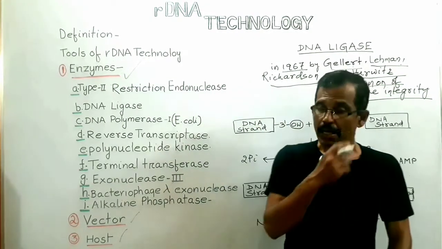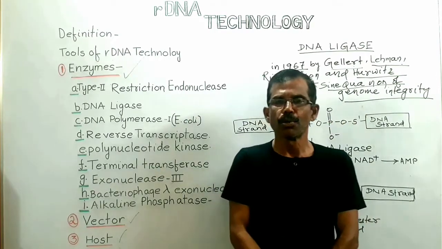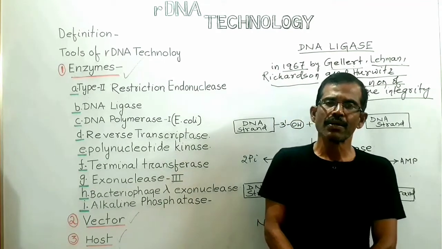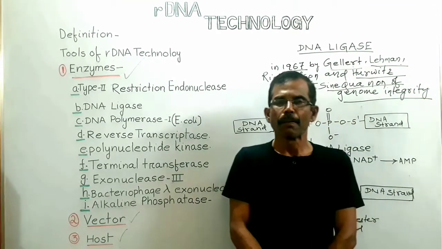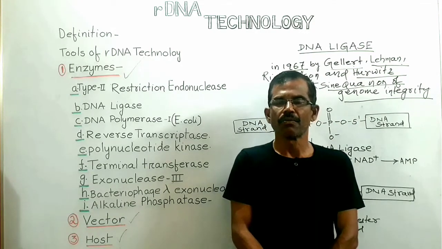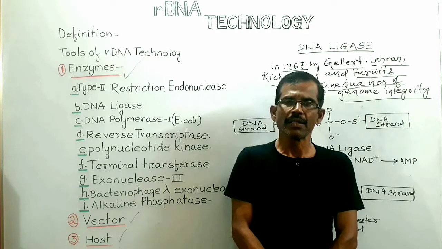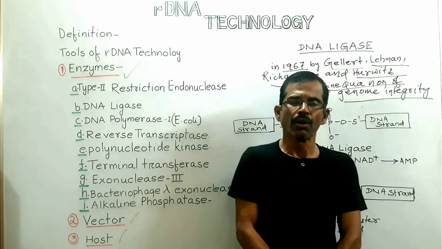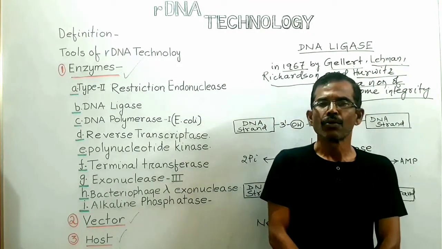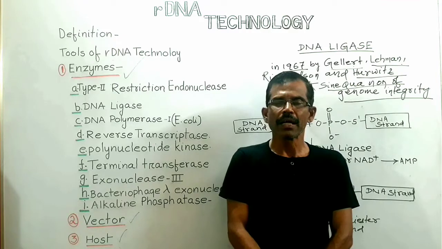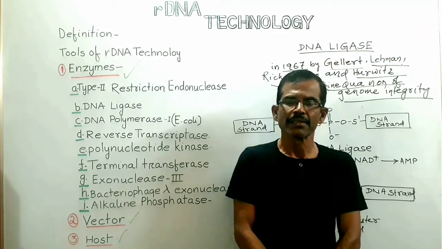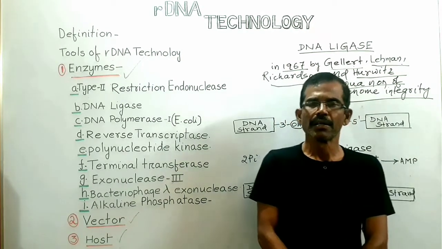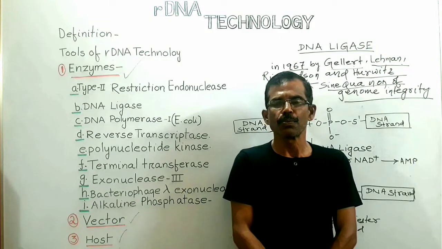Next point is ligases work with both sticky ends and blunt ends. You know that restriction endonucleases produce mainly two types of ends. One is sticky end and other is blunt ends. DNA ligase facilitates the joining of both blunt ends and cohesive ends. But in case of ligation of blunt ends, the concentration of the DNA ligase should be higher and the reaction conditions should be different.